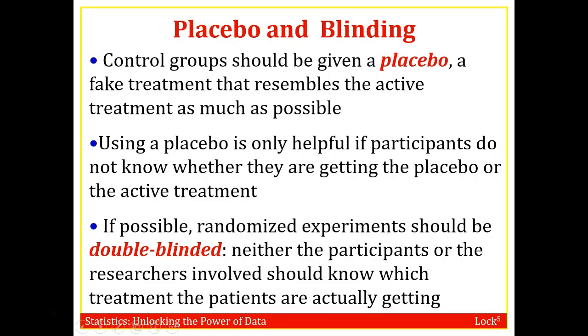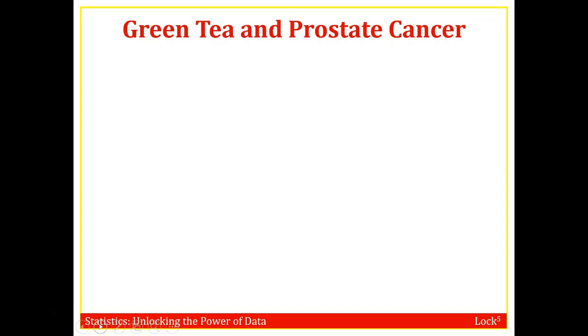An experiment is double blinded if neither the participant nor the evaluators looking at the results know which treatment the person had. So if I were in some sort of experimental group for some new medicine, I wouldn't know which medicine I was getting, and also the people evaluating me wouldn't know.